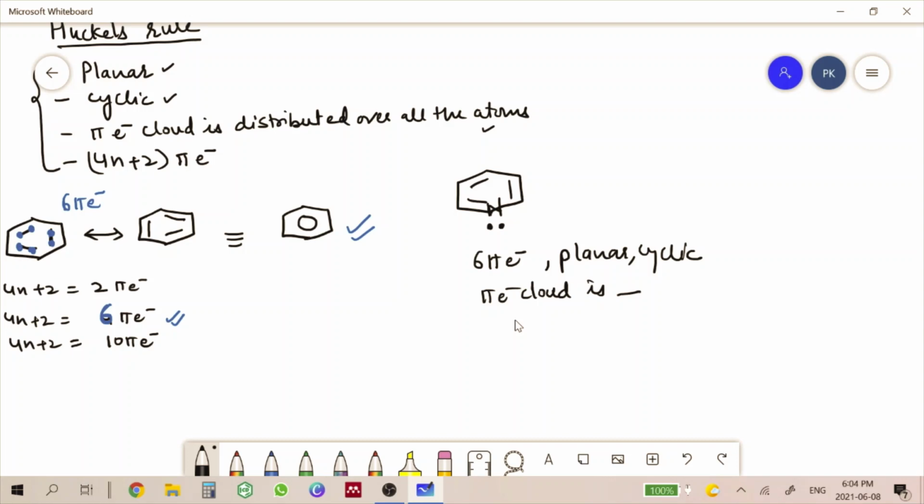We will see another example of pyrrole in which we will count these 2 electrons. You will get to know where we have to count these electrons and where we don't have to. So in this case we don't need to count these electrons because they are not contributing to this ring system. According to Huckel's rule, it also has 6 pi electrons. So this pyridine is also aromatic in nature.